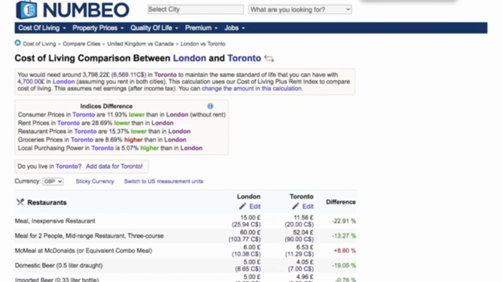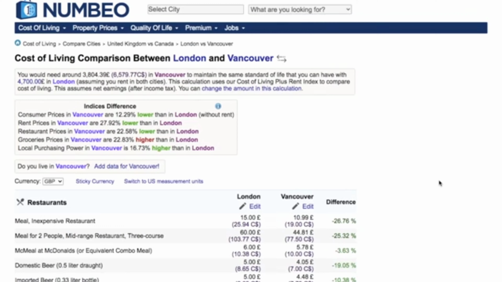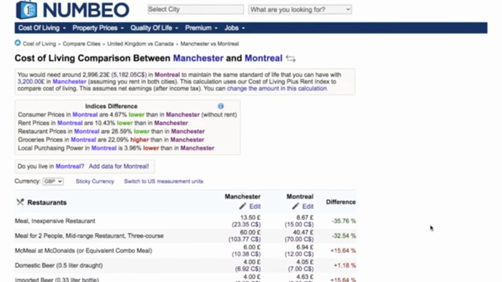Similarly, I compared London with Vancouver as well, and the comparison is very similar. In Vancouver you would need around £3,800, while in London you would need around £4,700. I compared other cities as well, so you would see that between Manchester and Montreal, Manchester is more expensive.